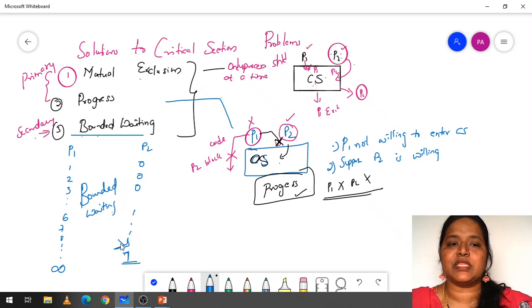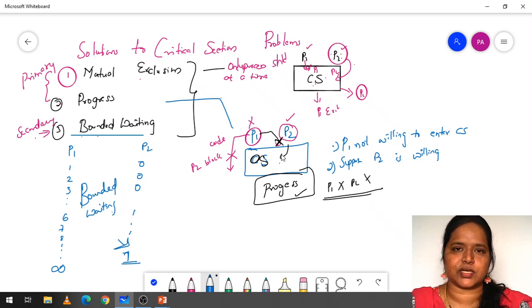These are the three conditions, solutions to critical section problem. Mutual exclusion has to be done. That means only one process should enter into the critical section. Progress, in the sense like P1 does not want to enter into the critical section, and if P2 wants to enter, P1 is not allowing P2 to enter.